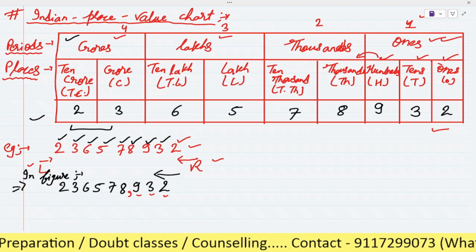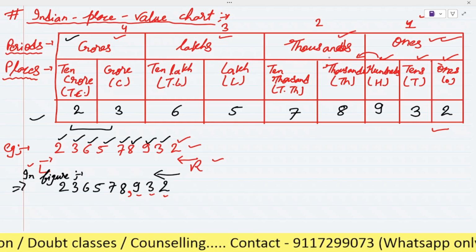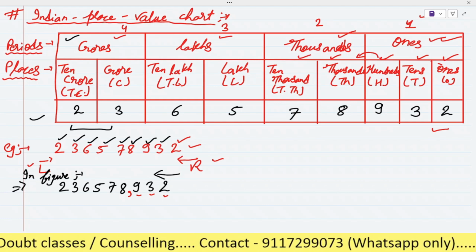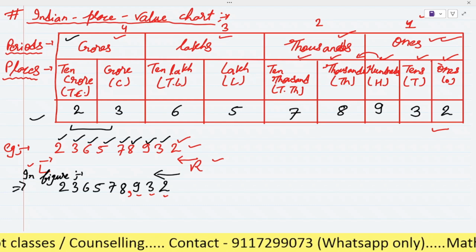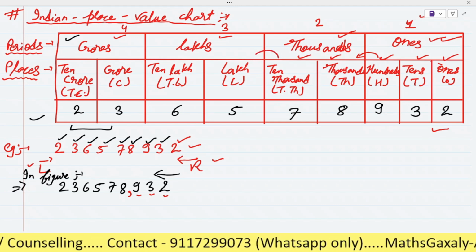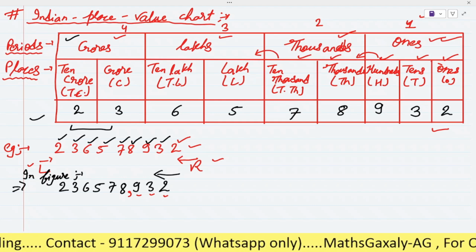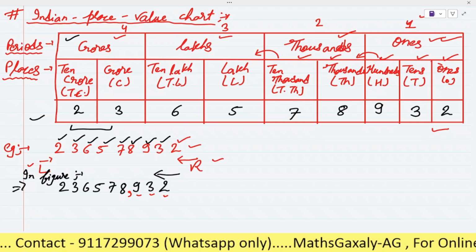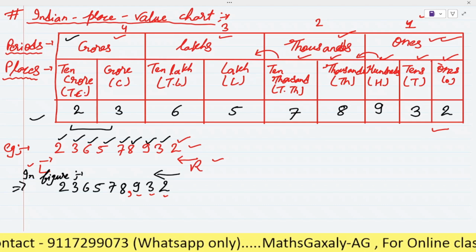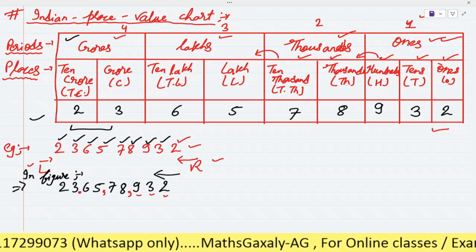In the house of 1000, we will see two rooms: the room of 1000 and ten thousand. After this, we will go to the house of lakh. So that's why we give the comma after 3 digits from the right hand side, and then after 2 digits, again after 2 digits.